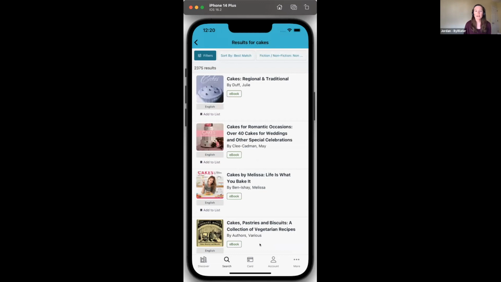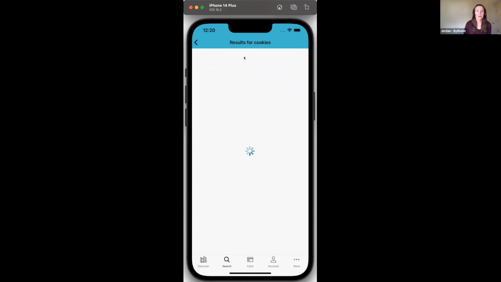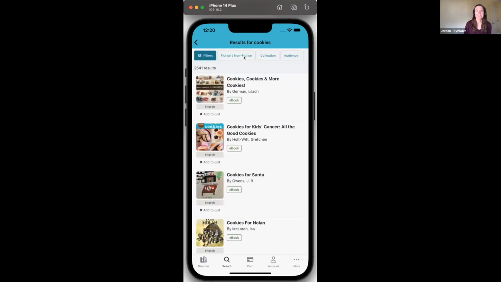Now, before it was retaining those facets sometimes if I did a new search, and we don't want it to do that. We don't want users to have to manually remove the facets. That's just not how searching normally works on the web. If they conduct a new search, so this time I'll search for cookies, we want those facets to automatically clear with a new search.